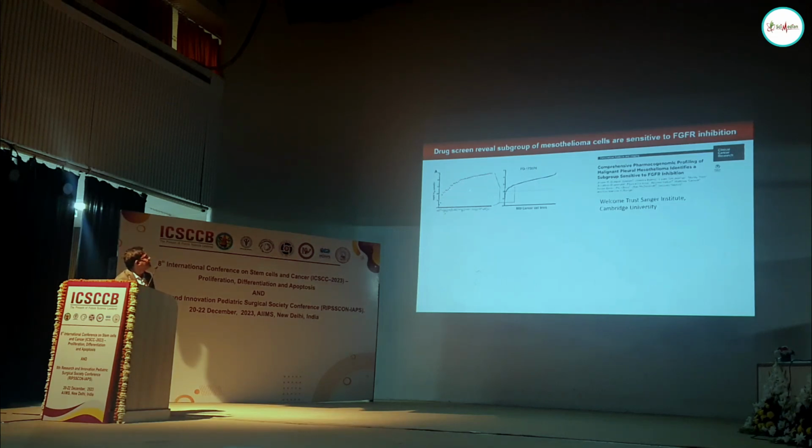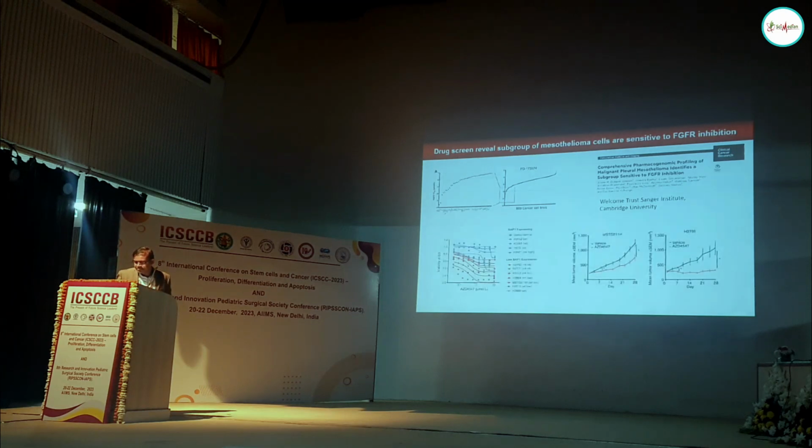When we zoom in, you can see these cell lines in what is called the in vitro cell killing assay. You see viability at a particular day against the drug concentration of the FGFR inhibitor. All these red lines are the BAP1 low expressing cell lines, and the blue lines are the BAP1 high expressing cell lines.